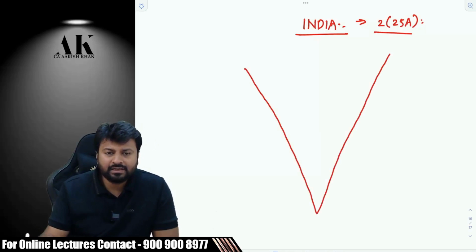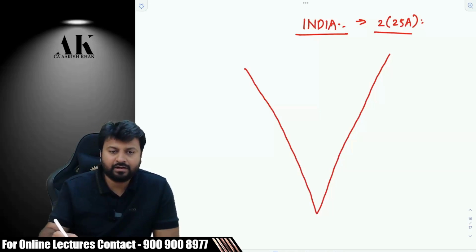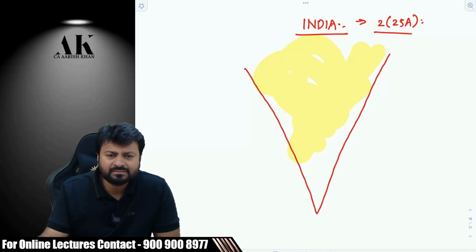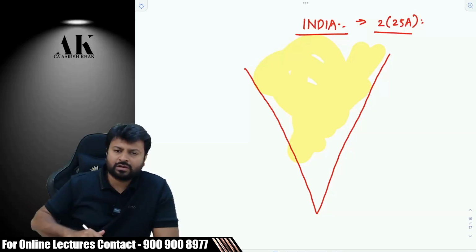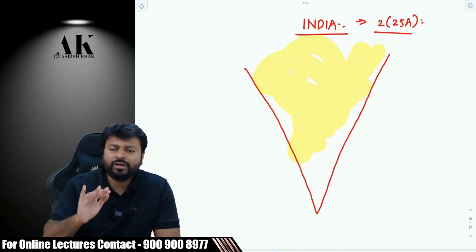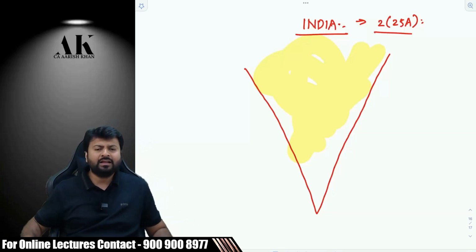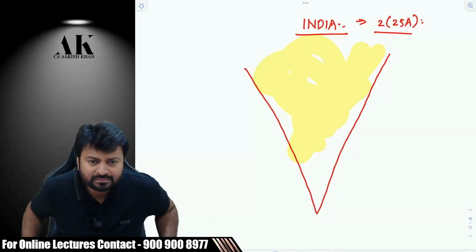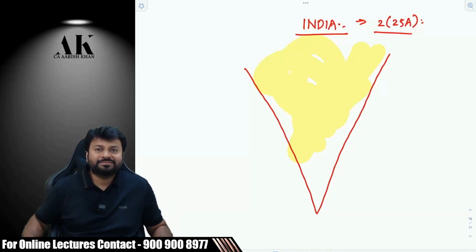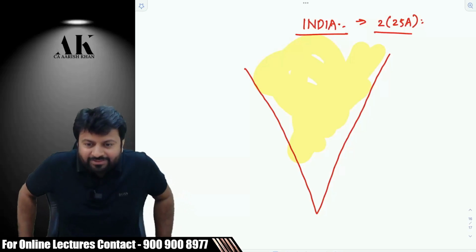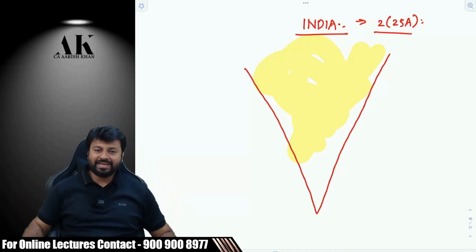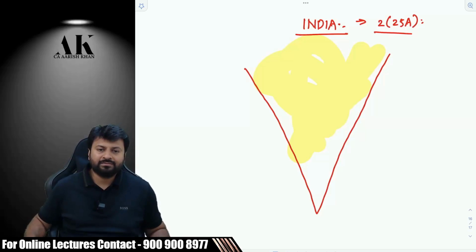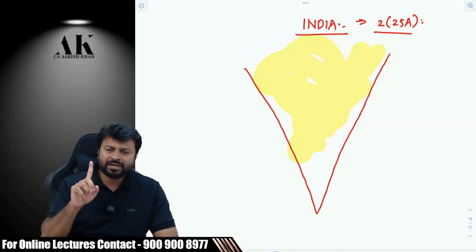Suppose this is a rough map of our country and this is the landmass. This is definitely India, right? The entire landmass from north to south and east to west and all the union territories. How many union territories are there in India today? 9. 9 union territories are there. Which are those 9 union territories?